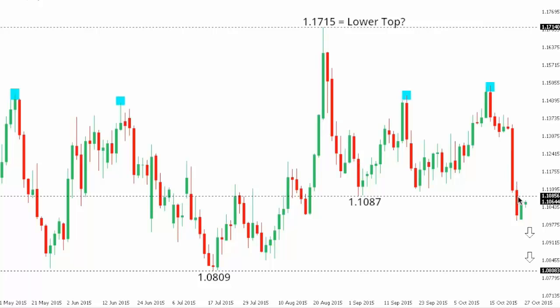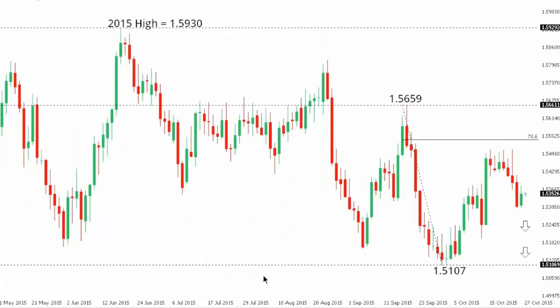Euro dollar. So the euro remains pressured to the downside following this latest sharp decline and break below key medium-term support at 110.87. At this point, the breakdown now exposes fresh downside over the coming sessions back towards the July base at 108.09. Look for any rallies from here to be classified as corrective, with rallies towards the 113 area seen very well capped.